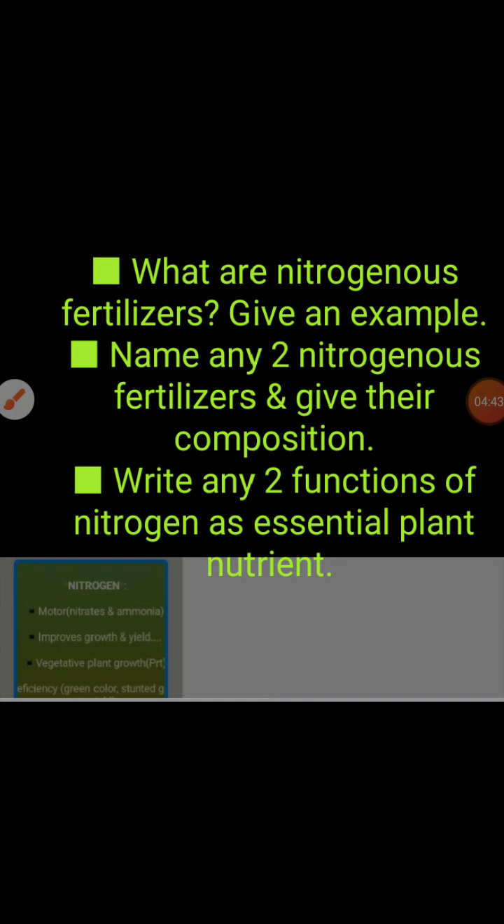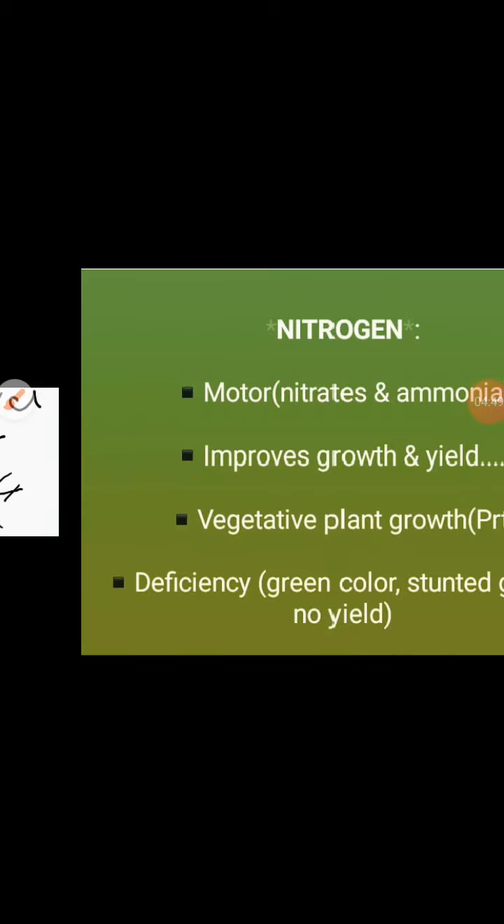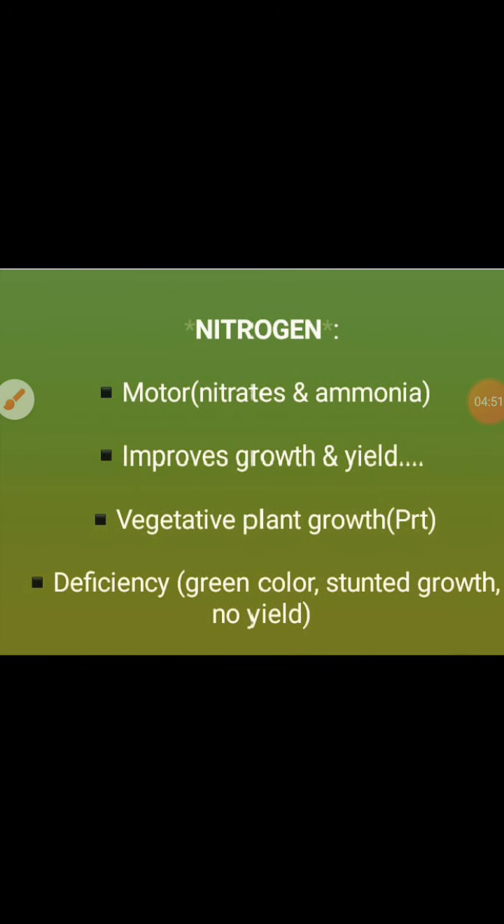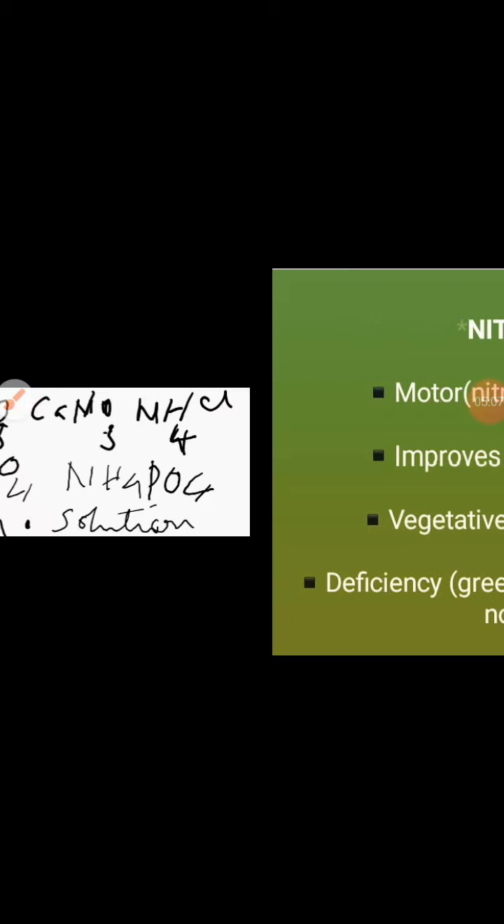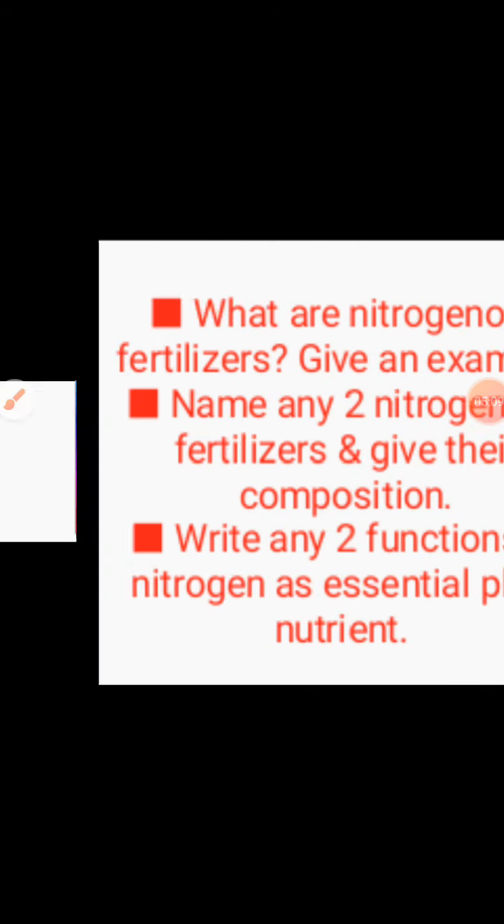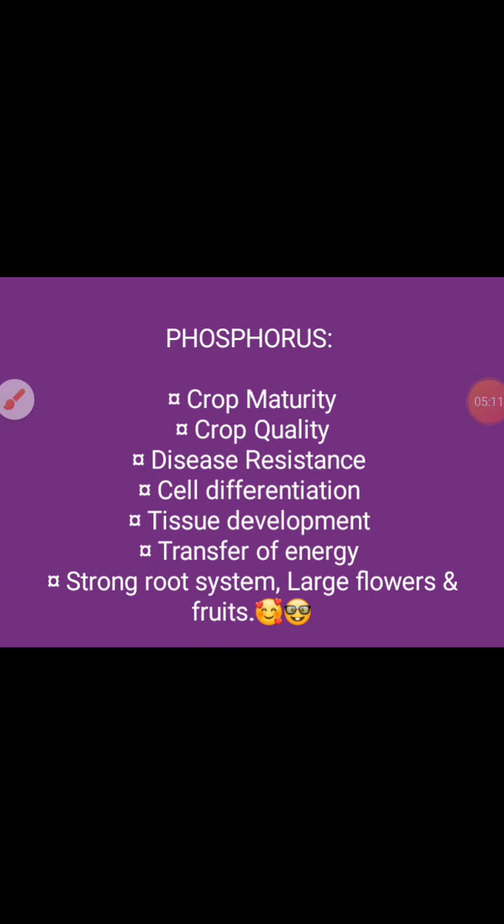And what are the two functions of nitrogen as an essential plant nutrient? I have shown you nitrogen in green color. So you should remember, if you want a plant to look beautiful, that is green leaves, tall plant, vegetative growth, it is nitrogen. Are you happy with a beautiful plant? Is that sufficient? Okay, no.